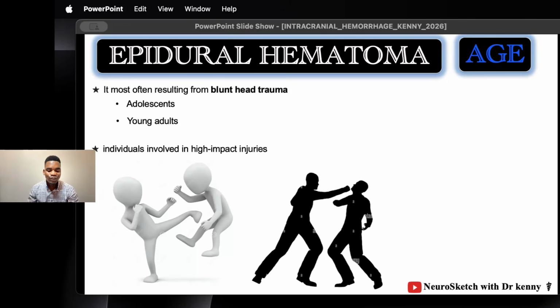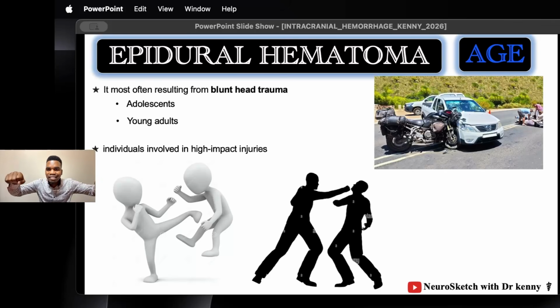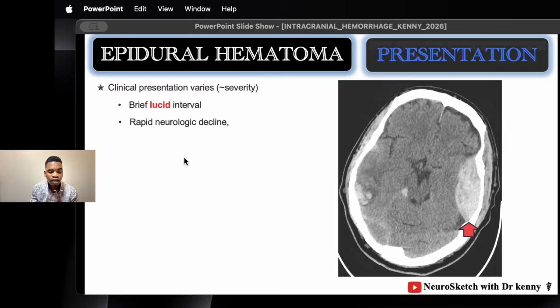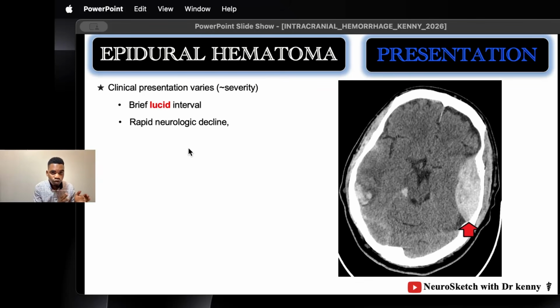Young adults also engage themselves in fighting and all that. Even boxers engage themselves in these high impact injuries, and so they have a high risk of epidural hematoma. Remember also, they are involved in riding motorbikes, like they are crazy boda riders, and they are all exposed to epidural hematoma. Clinical presentation of epidural hematoma varies depending on the severity of the situation, but episodes of loss of consciousness